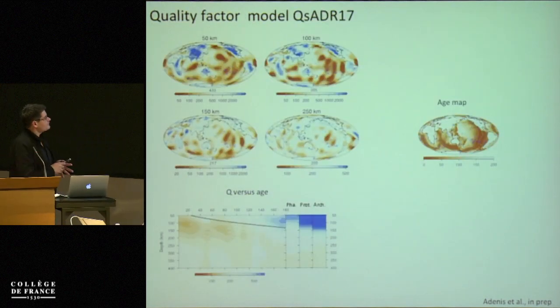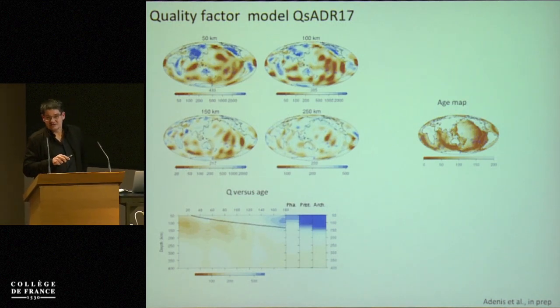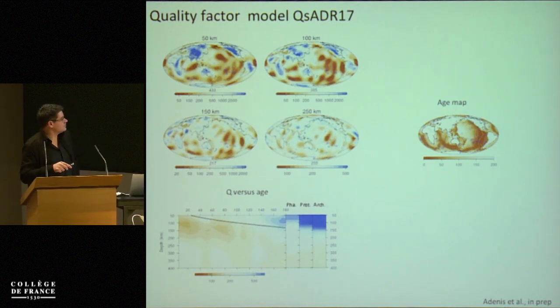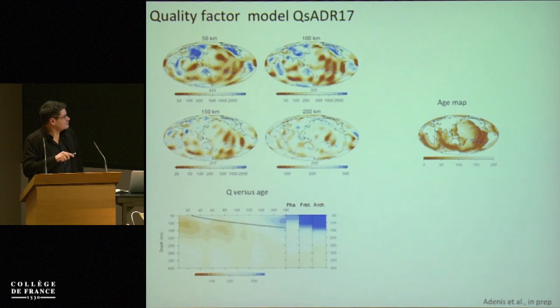So now we can play the same game as we have done for the other models. We can try to average this quality factor model as a function of the age, and this is what we get. We find a strong attenuating signal for oceanic lithosphere between 20 and 80 million years. It seems that there is a kind of thickening as the square root of the age. Here we've got a stronger, weaker attenuation. This could be due to subductions.